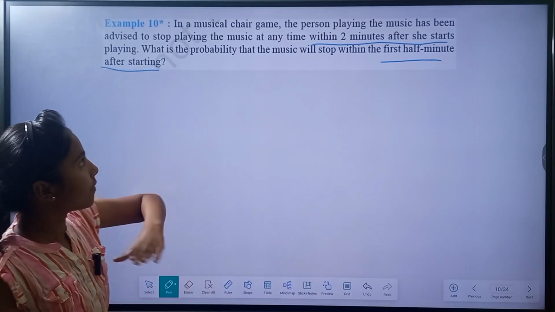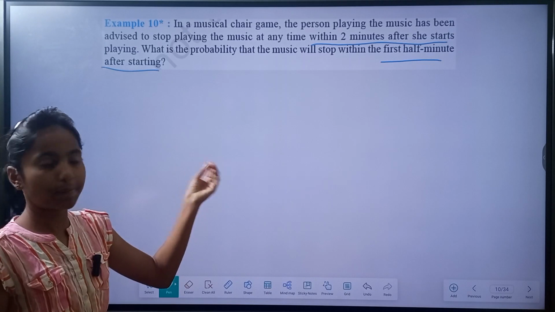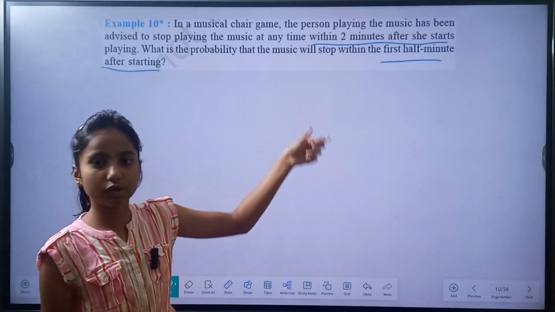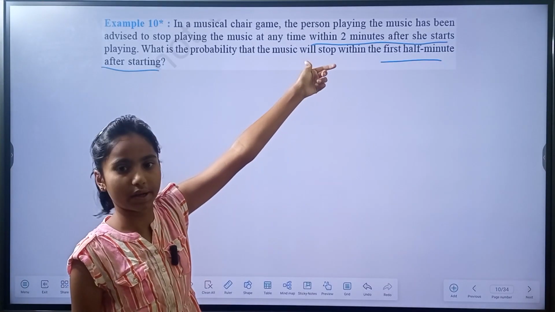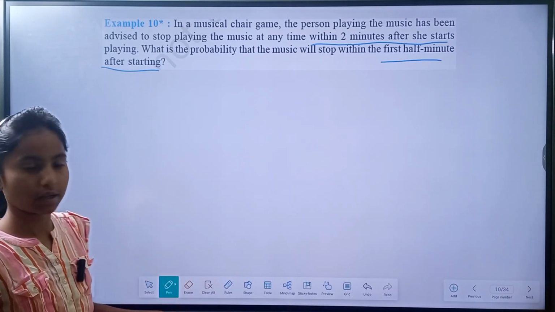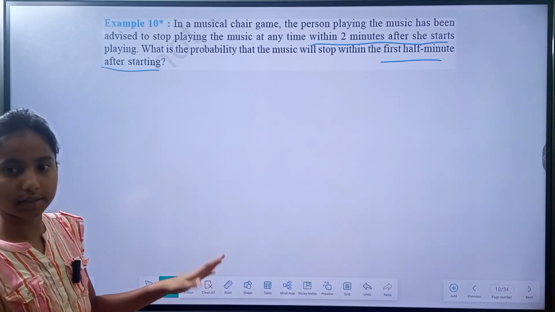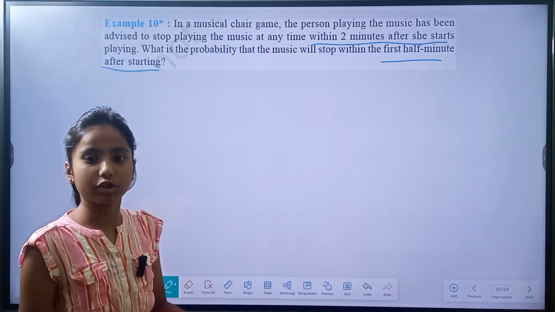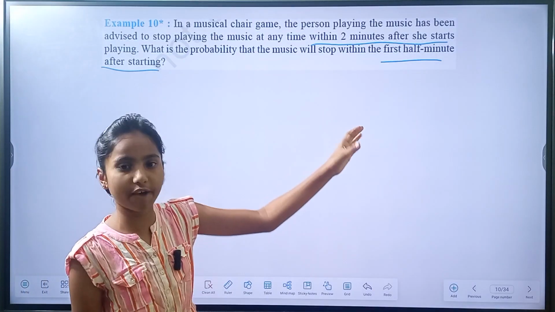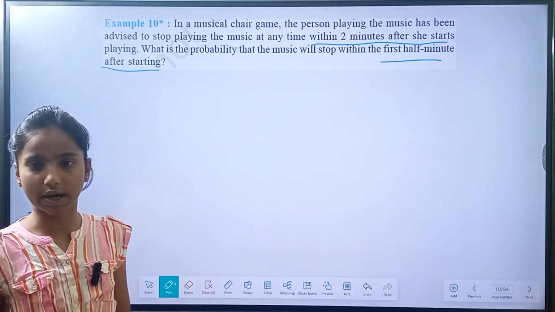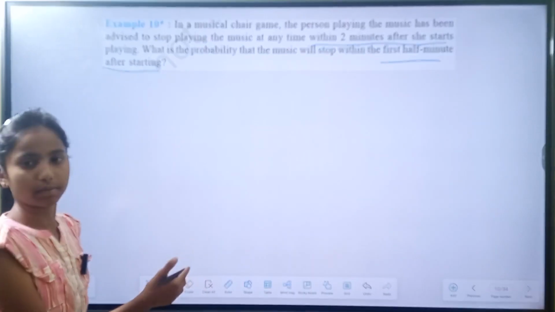So the person has been advised to stop the music within the 2 minutes after she started it, and the probability they are asking is that she stops the music within the first half minute after she starts it.